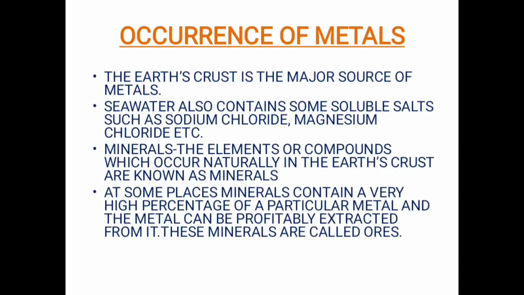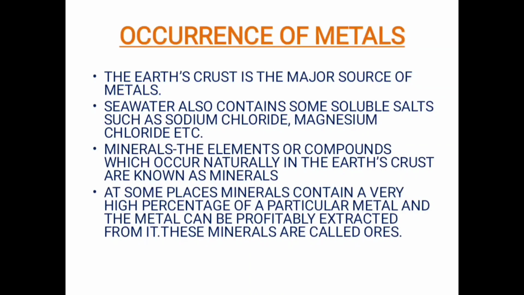Now we need to understand a concept known as metallurgy. What is metallurgy? The process in which a metal is extracted from its ore in the pure form is called metallurgy. So this process refers to the extraction of metal from its ore in the pure form. Now this metallurgy usually takes place in three steps. The first step is the enrichment of ore, the second step is extracting metal from the ores, and the third step is refining the metal.